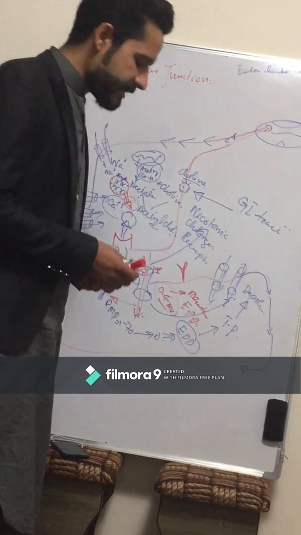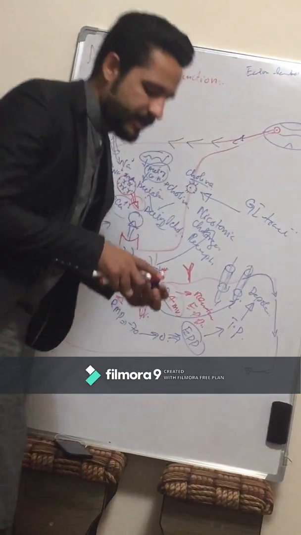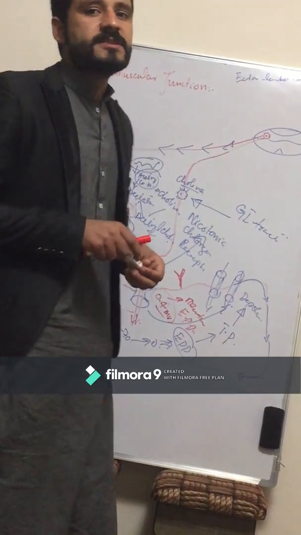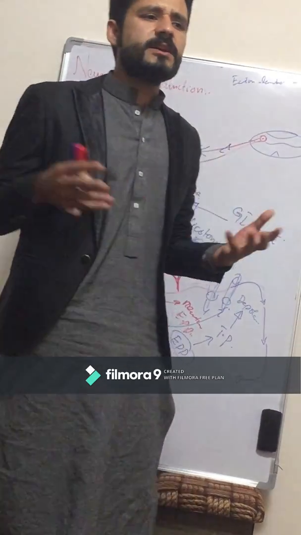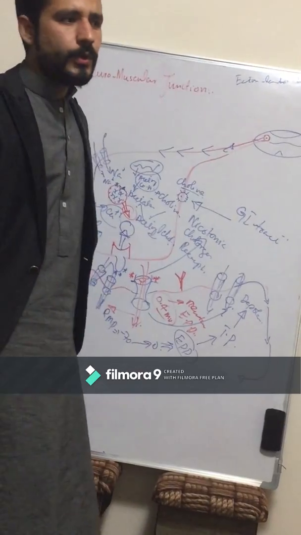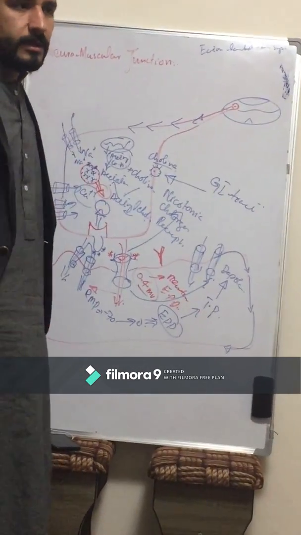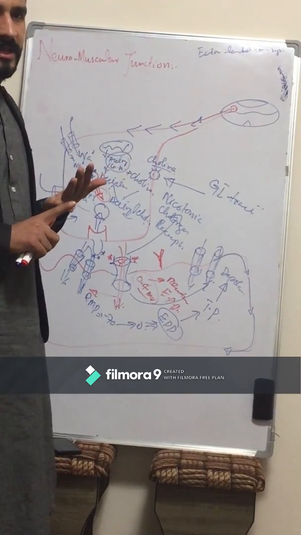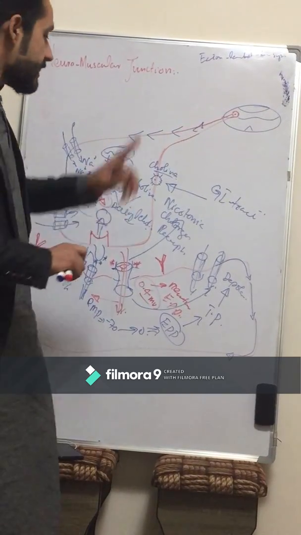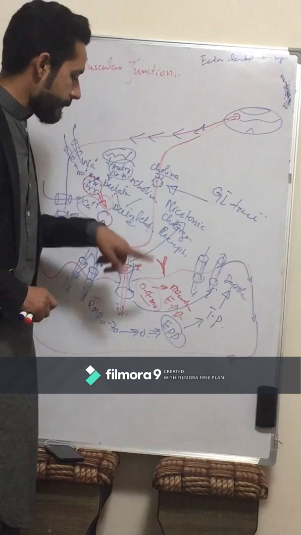Now, there are some conditions in which there is muscle weakness, or we can say there is no action potential. For example, we will study two diseases or two syndromes. The first one is Myasthenia gravis.